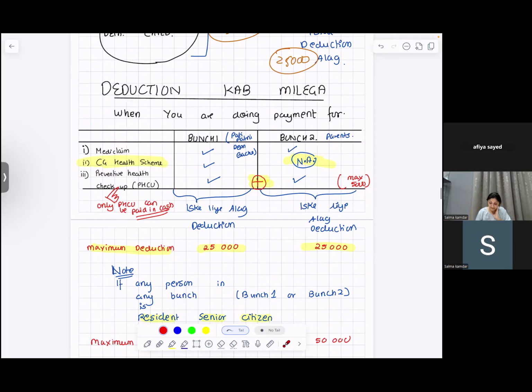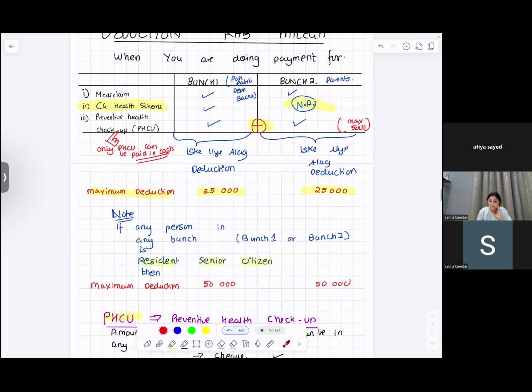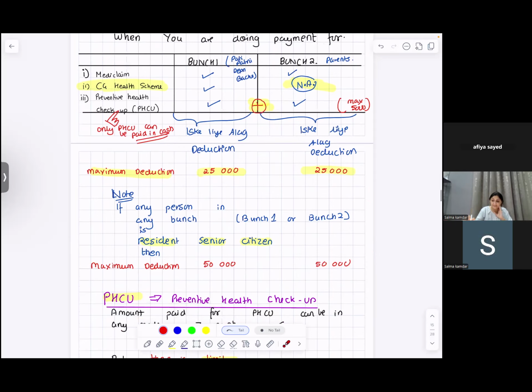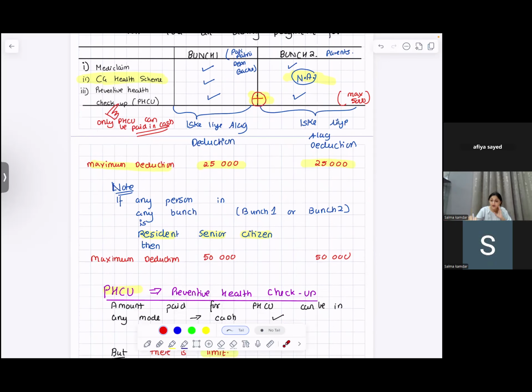If any person in bunch 1 or bunch 2 is a resident senior citizen, then your maximum deduction changes from 25 to 50,000. I hope you're with me.